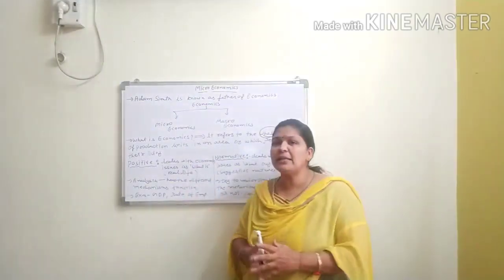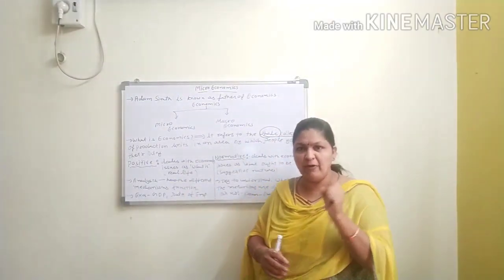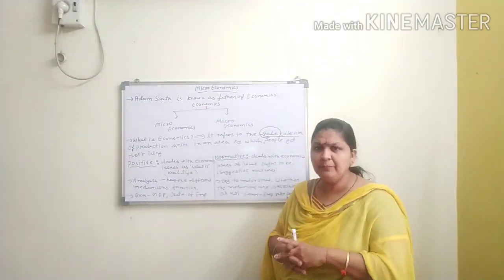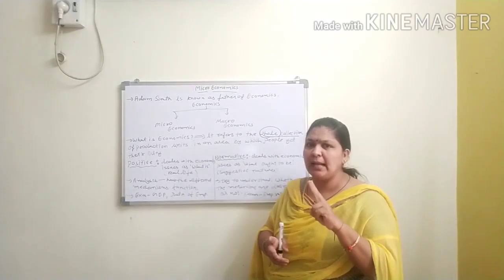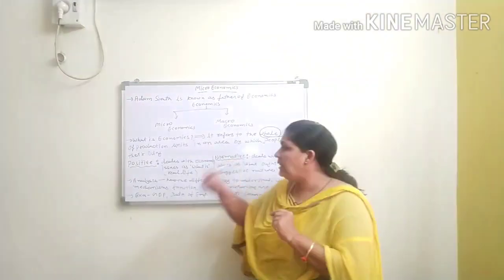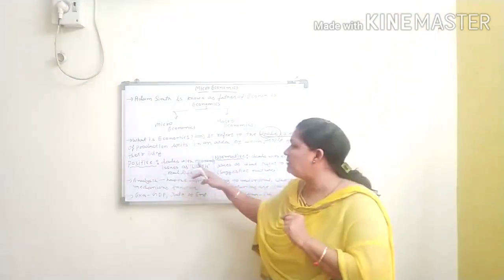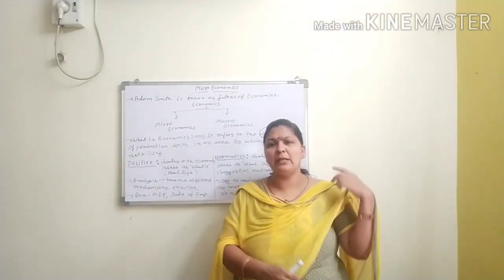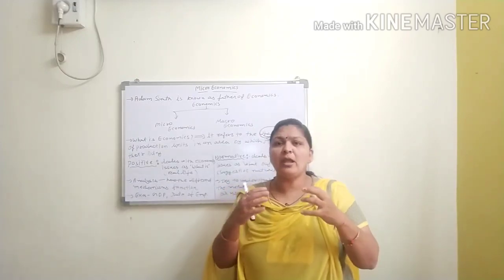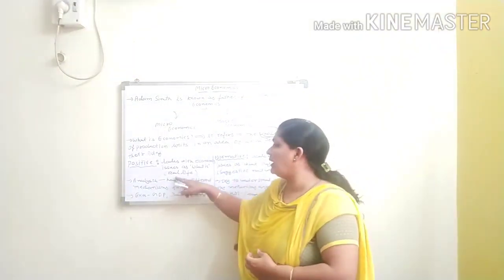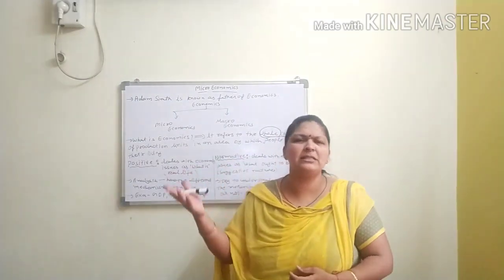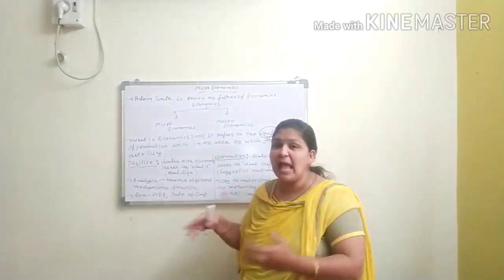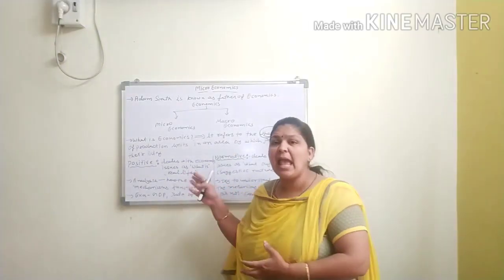Fine. Economics is basically of two types. One is positive economics and second is normative economics. In positive economics, we deal with economic issues. It means we are talking about the real fact, real life fact. This is not a planning, this is not an assumption. We are talking about what is, the actual what is. So that is the actual area.